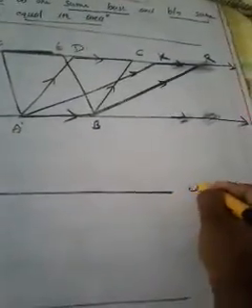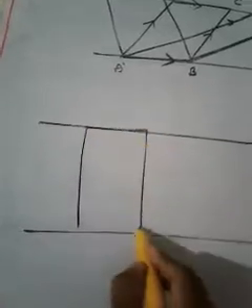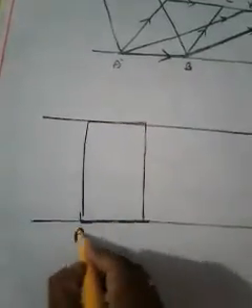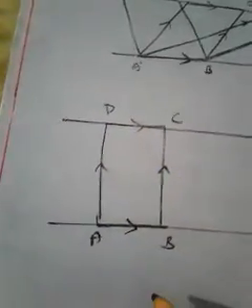First of all, you have to draw two parallel lines L and M. Why? Because we have to draw some parallelograms between the same parallels. That's why I drew L and M. And let me draw a parallelogram like this. Is it a parallelogram? Yes, of course. Let it be ABCD. ABCD is a parallelogram because this is parallel to this and this is parallel to this.